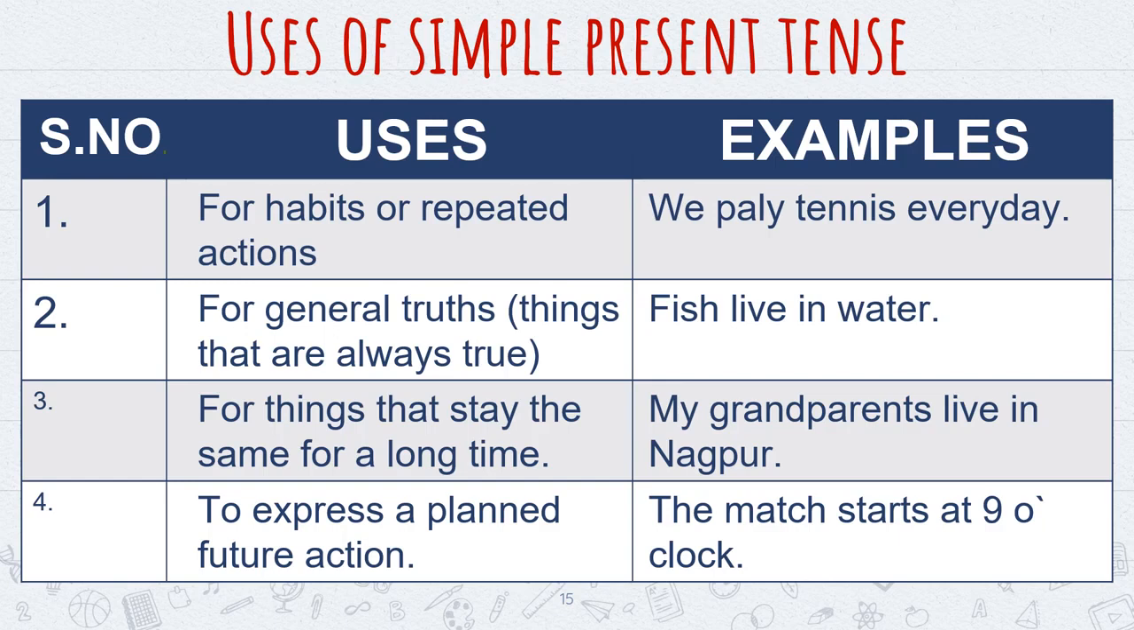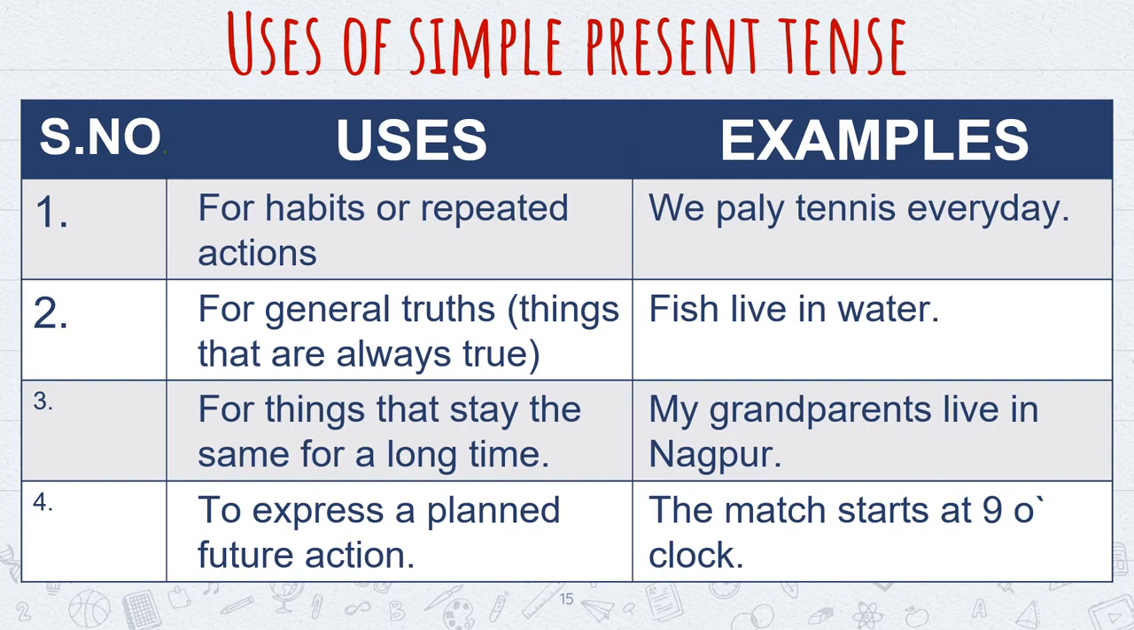Now let's have a look at some uses of simple present tense. First, simple present tense is used for habits or repeated actions. For example, we play tennis every day. Second, simple present tense is used for general truths, things that are always true. For example, fish live in water. This is a general truth that they live in water.